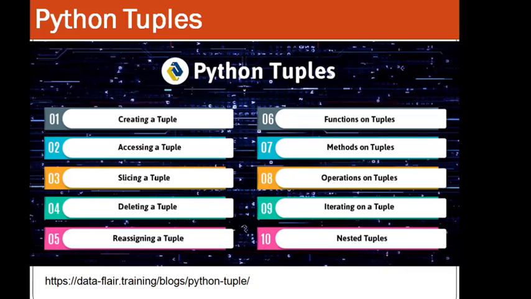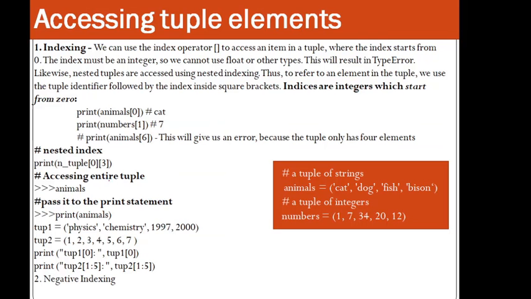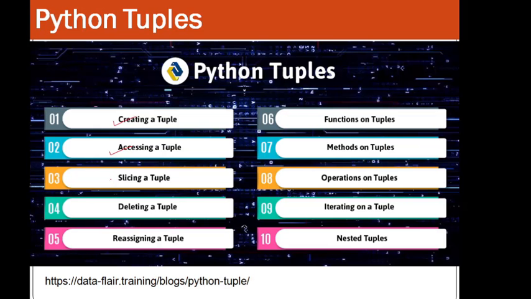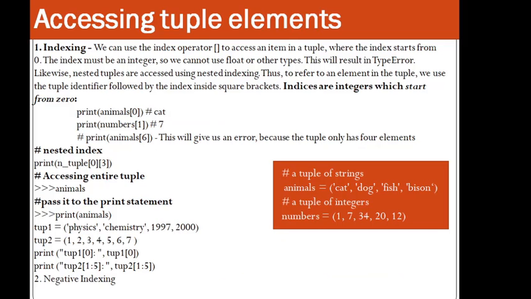Then we are moving towards Python tuples. We have already seen creating a tuple. Now we are moving towards accessing and slicing a tuple. First, we are doing accessing the tuple, in which we first look at indexing.